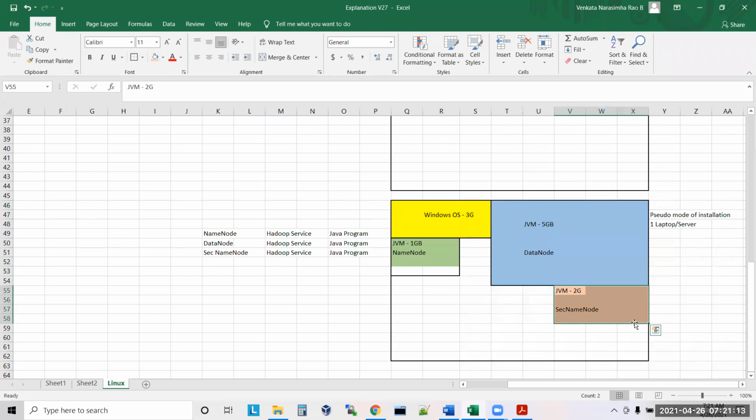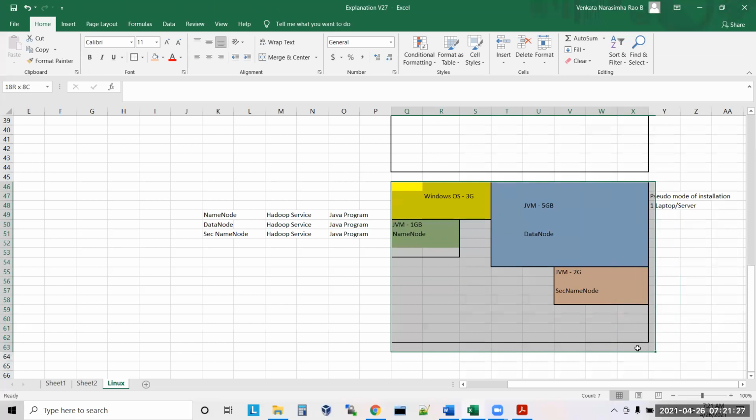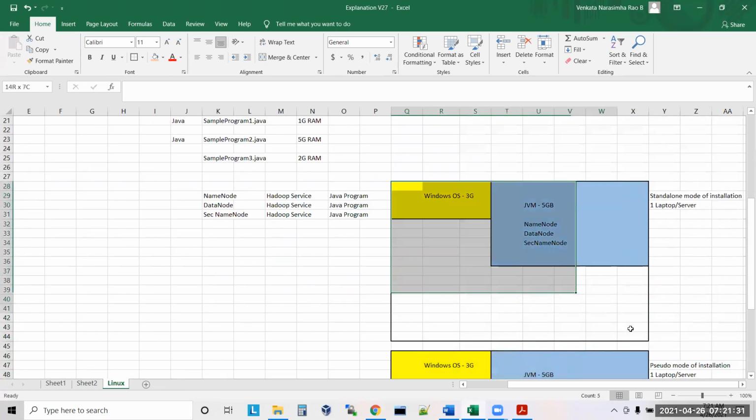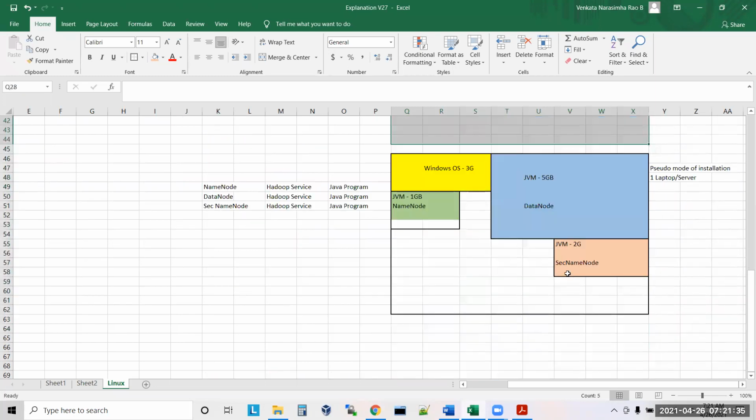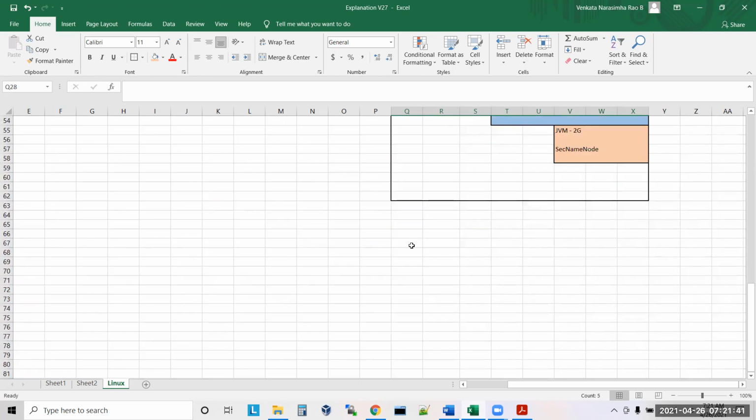You understood? To install this mode of Hadoop, how many laptops or servers are required in real time? One. Only one, because in one node, one server, you are installing the entire Hadoop. Here also you are using one node, one JVM. Here, one node, multiple JVMs. Understand, guys? But when it comes to the third mode of installation, it is like this.